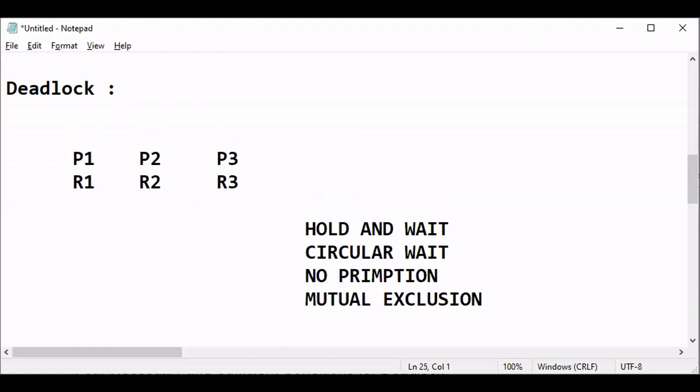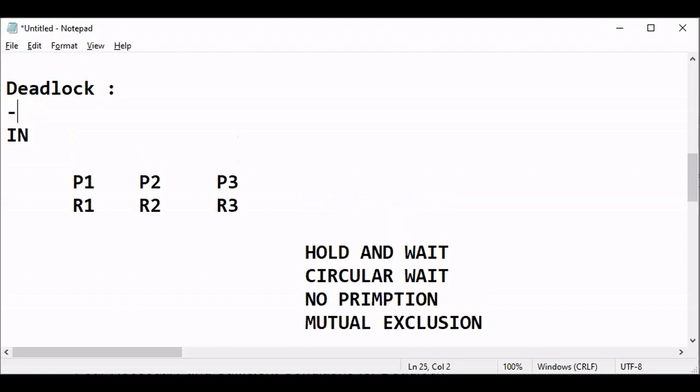In a multi-processing environment, remember this is very important, so I'm making it a heading. What is the definition of deadlock? Just what I told, now I'm writing the same thing, you also write.